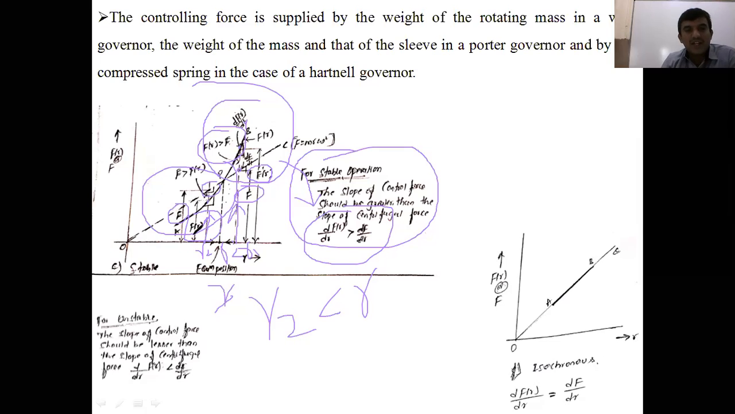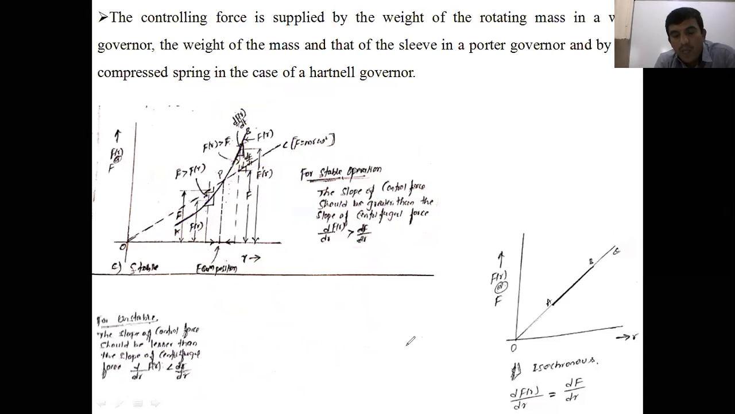Now you can see F is greater than F suffix R. Or you can say the controlling force is less than the centrifugal force. Then if you draw the slope here, what do you get? dFr divided by dr is less than dF by dr. Then the governor is unstable. Once it is unstable, it may supply more fuel, and a fluctuation also occurs in the engine speed. Okay, this is the importance of the controlling force.